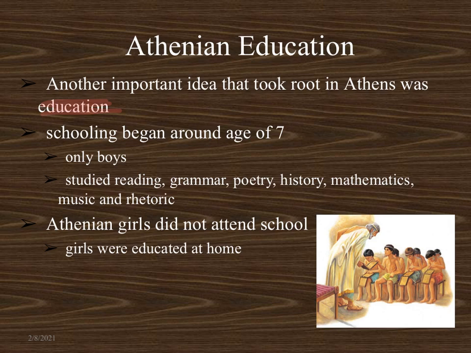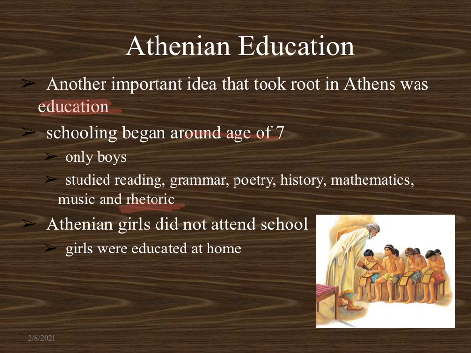But the Athenians offered schooling for boys around the age of 7. Only boys were allowed to attend these schools. Sorry, girls in Athens, you would not be able to attend the same schools that these boys were offered. At these schools, the boys would study a variety of subjects such as reading, grammar, poetry, history, not just Greek history, but also world history, and mathematics, music, rhetoric. Rhetoric is like public speaking. I think it's pronounced rhetoric.